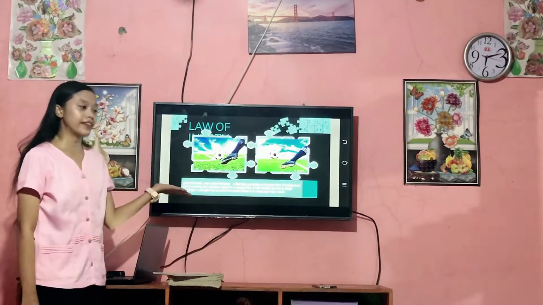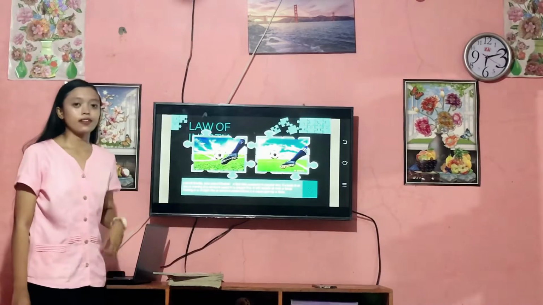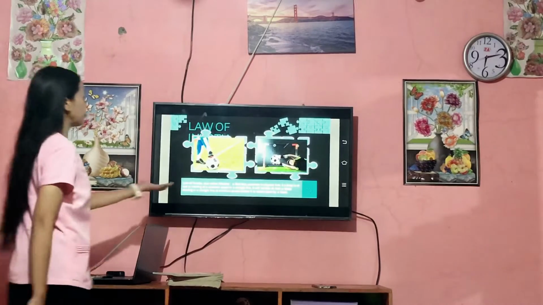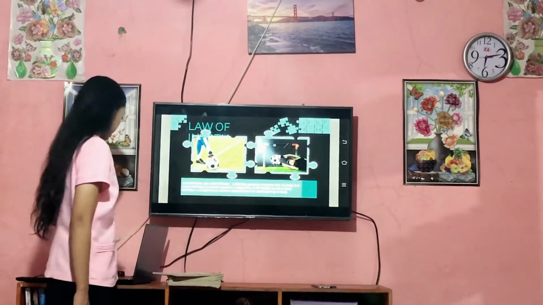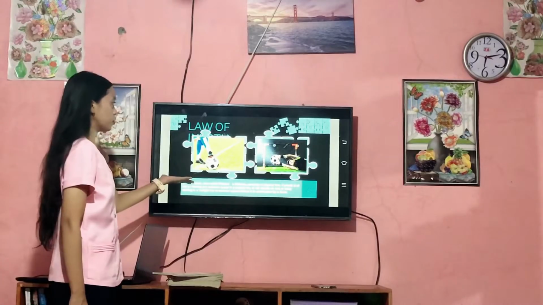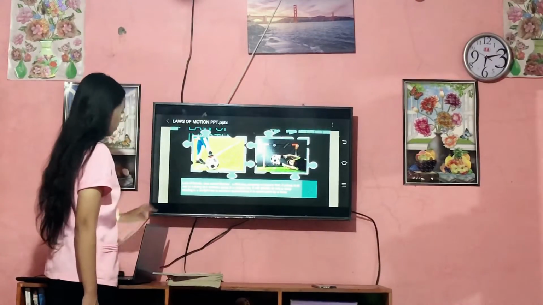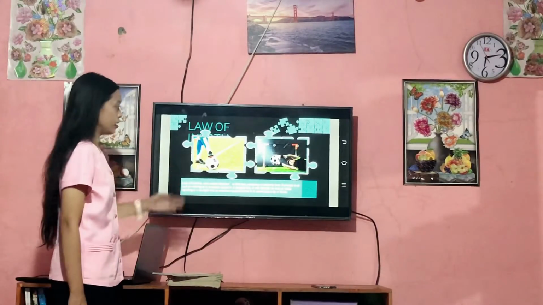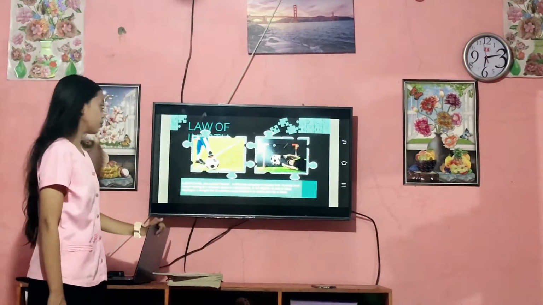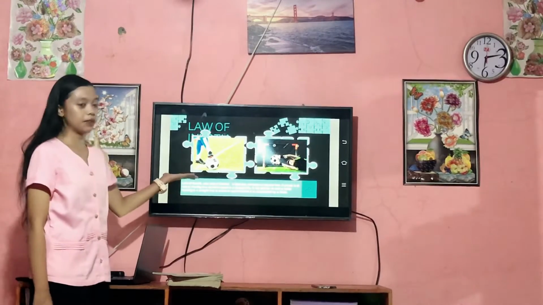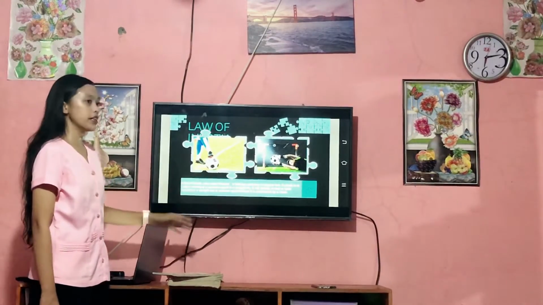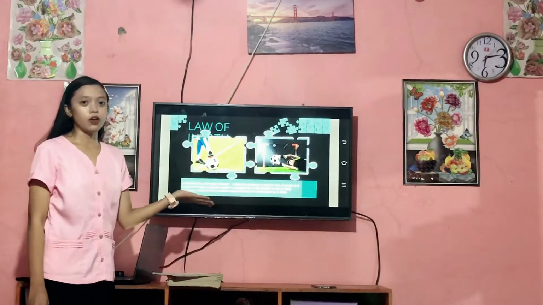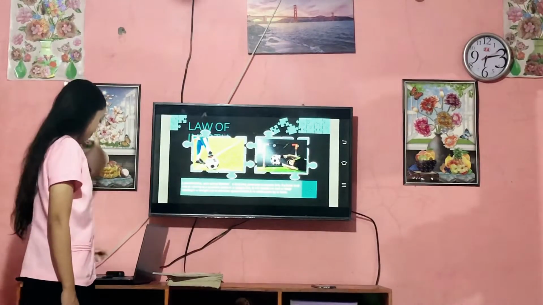So the law of inertia states that an object will remain at rest or in uniform motion unless acted upon by an unbalanced force. One example of this is this one. This player is playing soccer or football. The ball is the object and the unbalanced force is this player. So an object will remain at rest or in uniform motion unless acted upon by an unbalanced force. The unbalanced force in this picture is this player. So the ball will not move unless it is kicked by the player.